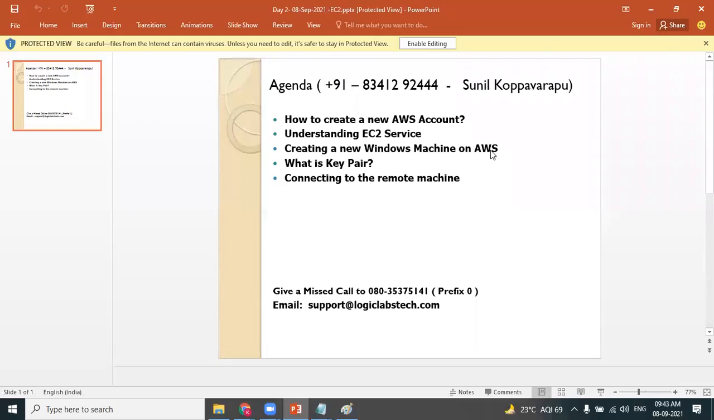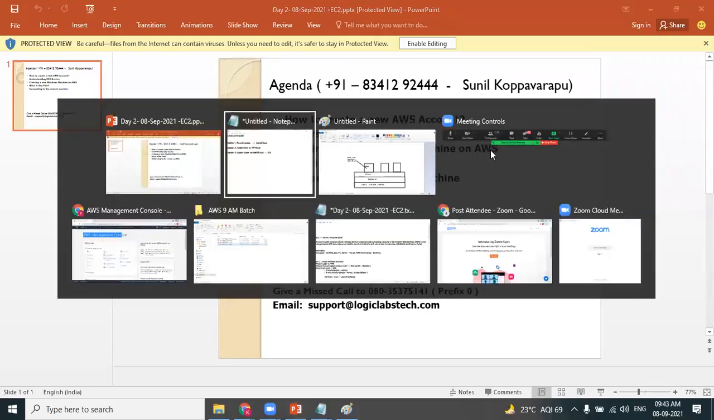Hands-on is very important. Please practice whatever we are learning. Not only creating an AWS Windows machine, we should also be able to connect to that Windows machine. So we'll be seeing how we can connect to that Windows machine, which we have created on AWS. So that's the plan. Let's get into the practicals of creating a Windows machine on AWS.